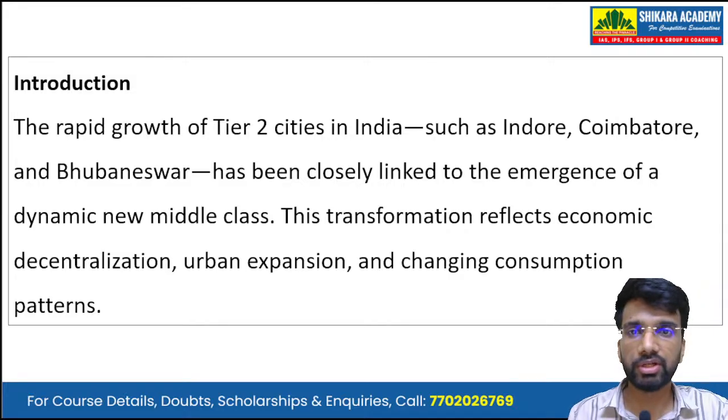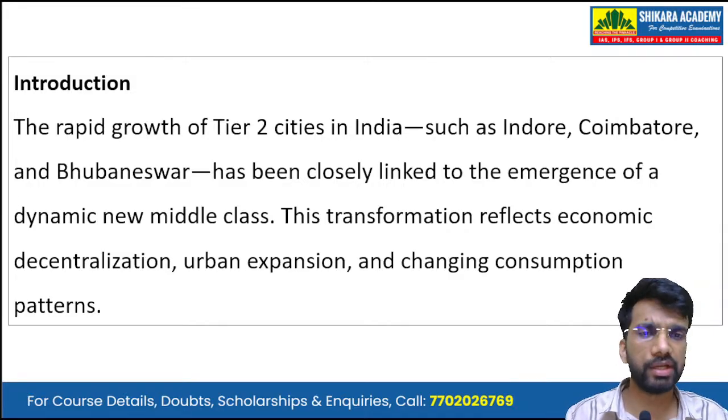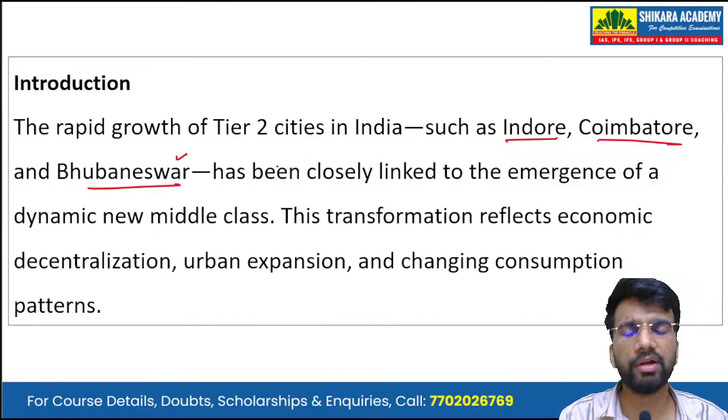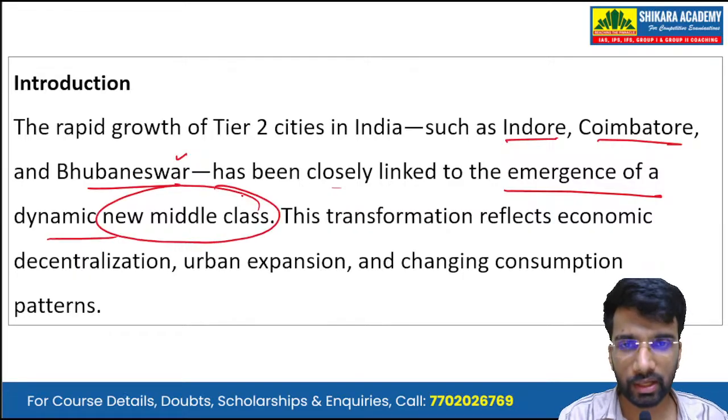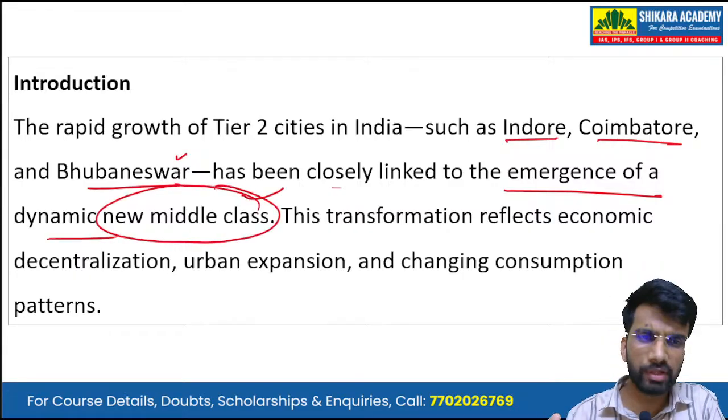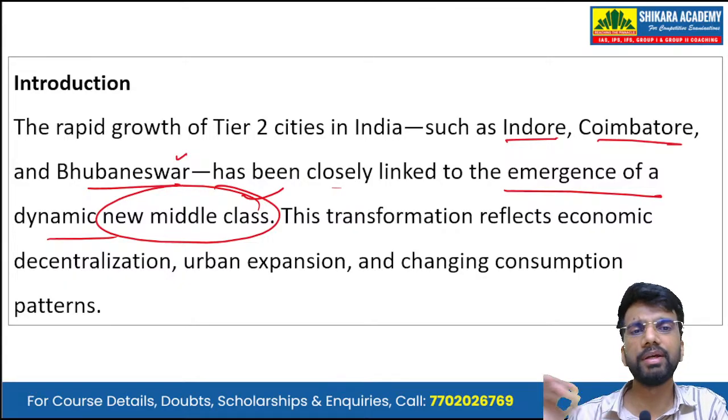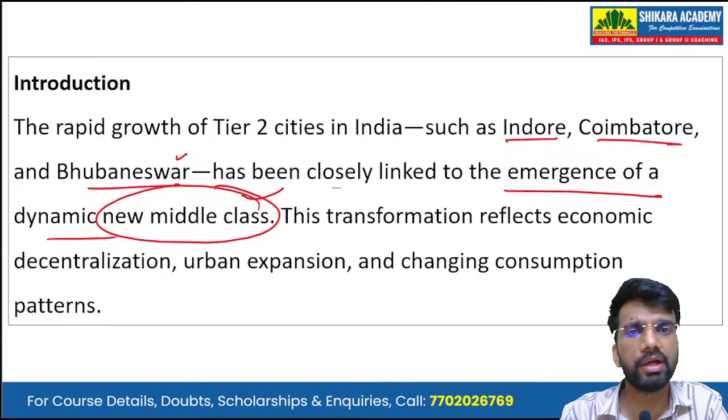So starting with the introduction: the rapid growth of tier 2 cities in India, for example Indore, Coimbatore, Bhubaneswar, etc., has been closely linked to the emergence of a dynamic new middle class. The metro cities are mainly the tier 1 cities, and all the other major cities are considered tier 2 cities.